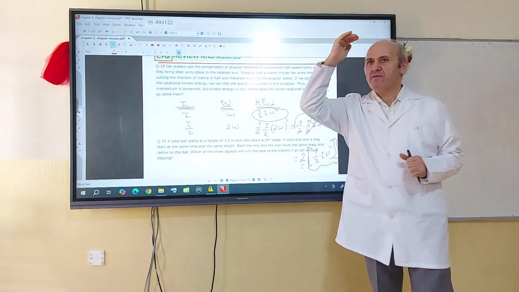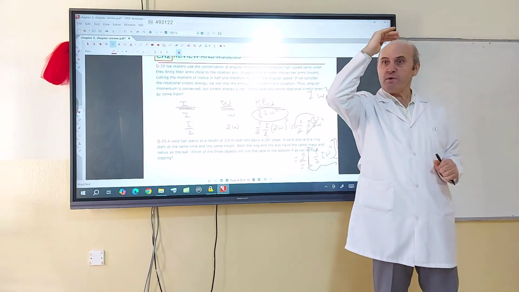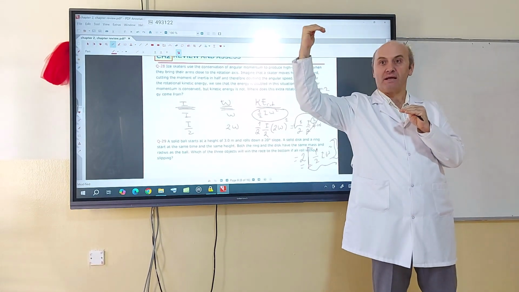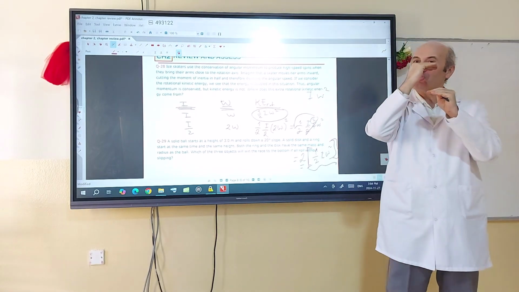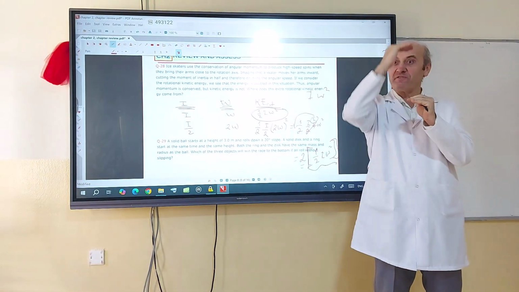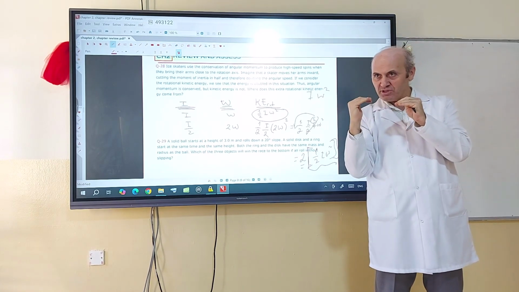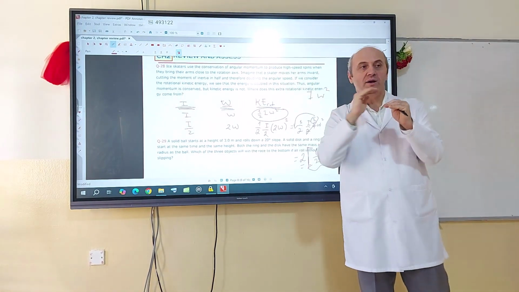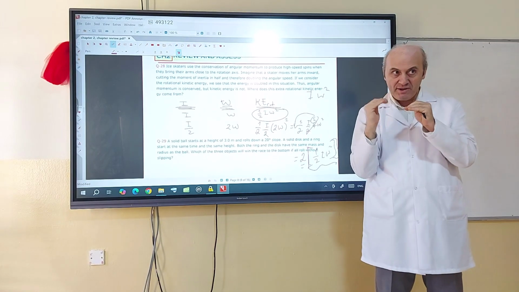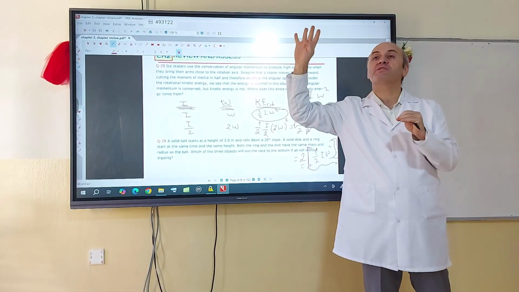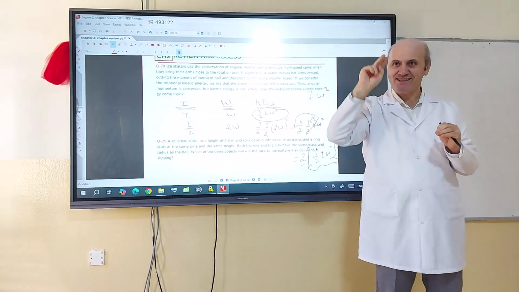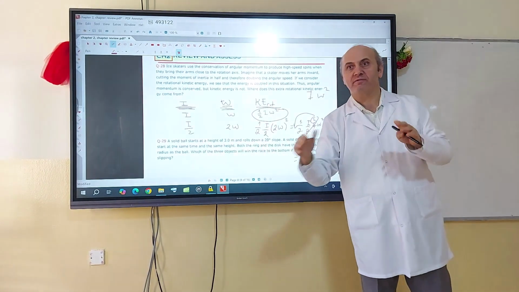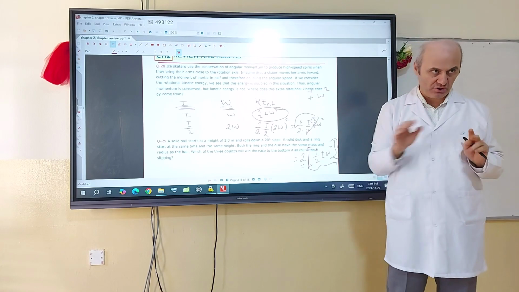The important thing is this. For an ice skater, for this type of question, if the moment of inertia is halved, the angular speed doubles, and the rotational kinetic energy also doubles. What if the moment of inertia is decreased by 3? If I decreases by 3, omega should increase by 3, and rotational kinetic energy increases by 3. If I decreases by 4, omega increases by 4, and rotational kinetic energy also increases by 4. If I doubles, omega is halved, and rotational kinetic energy is also halved. That's all. This never changes.